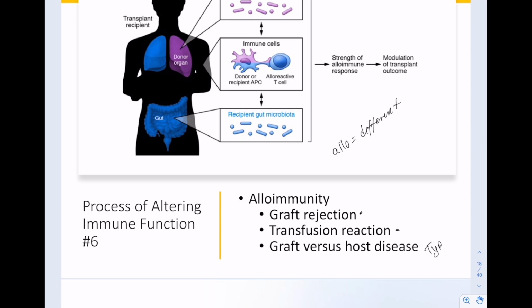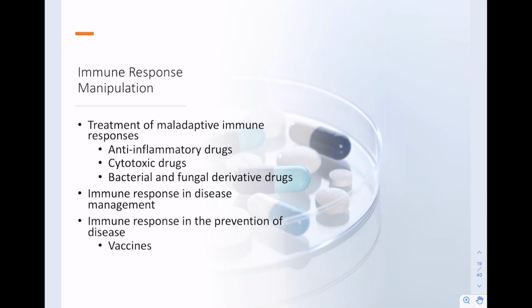It's a type 4 hypersensitivity because it involves T cells. So we've mentioned that in some circumstances, the immune system can cause damage to our own tissues. So things like allergies, hypersensitivity reactions, autoimmune disease. The cool thing is, though, the more that we learn about the immune system, the better we are at manipulating it. And so we can use certain drugs, we can use certain treatments to reduce the damage that the immune system can take on our body.